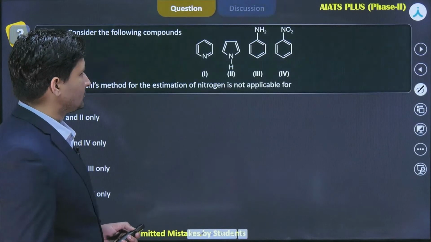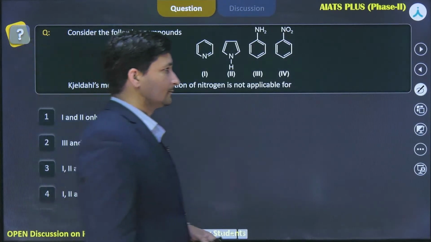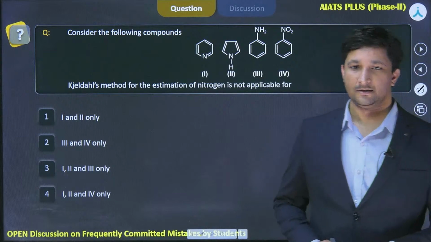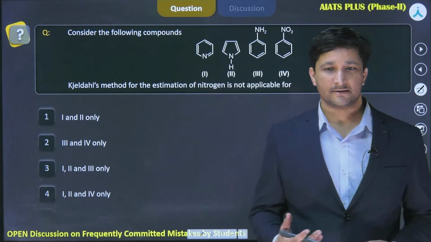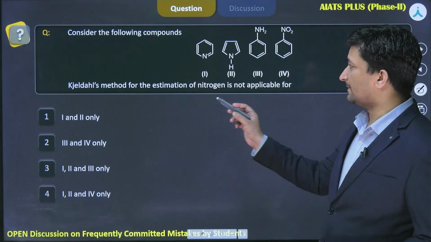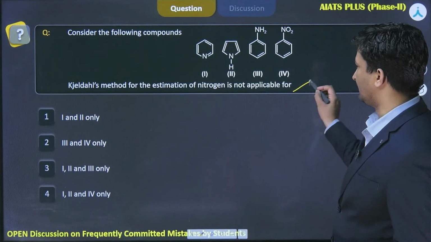Next question की तरफ हम आते हैं. One more very important question. This is an extra question that I am discussing. Consider the following compounds. Kjeldahl method for estimation of nitrogen is not applicable for.